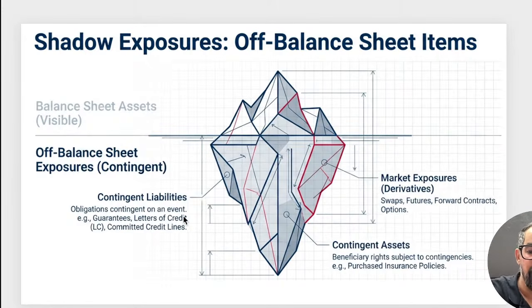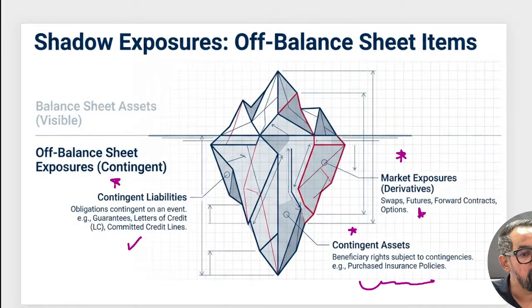So next one we have off balance sheet exposure. It includes contingent liabilities, like obligations contingent on events, like LC, any deferred payment guarantee or any bank guarantee and others. Market exposure related to your derivatives, swap, future, forward, options, and contingent assets, beneficiary rights subject to contingencies, purchased insurance policies.